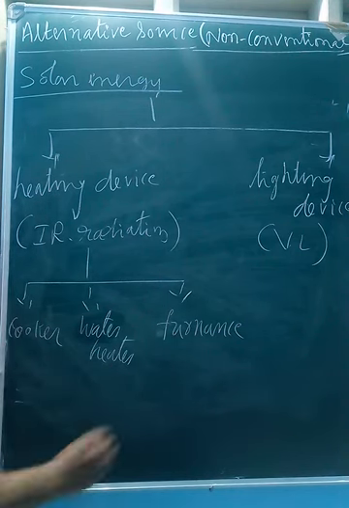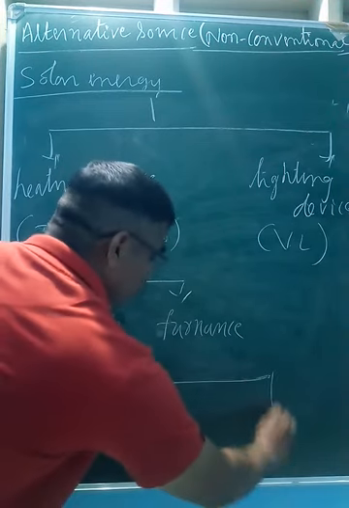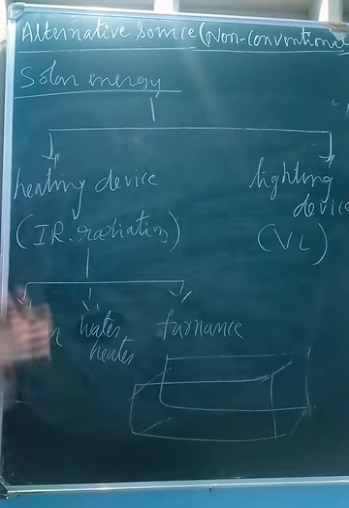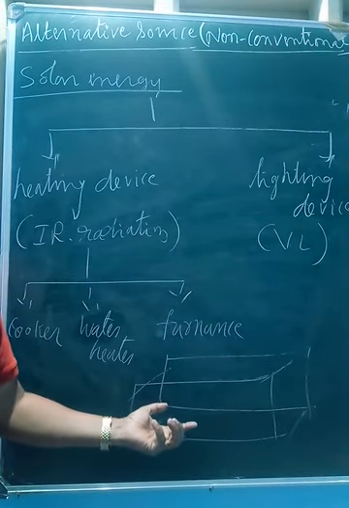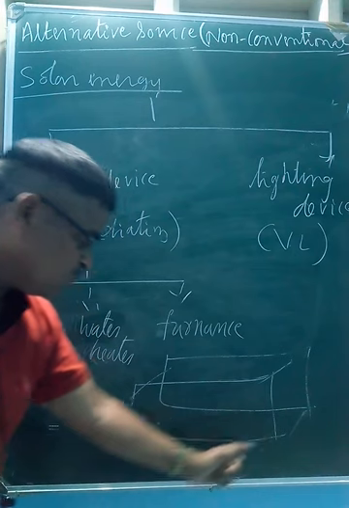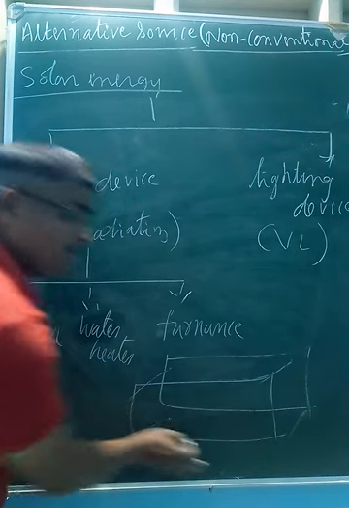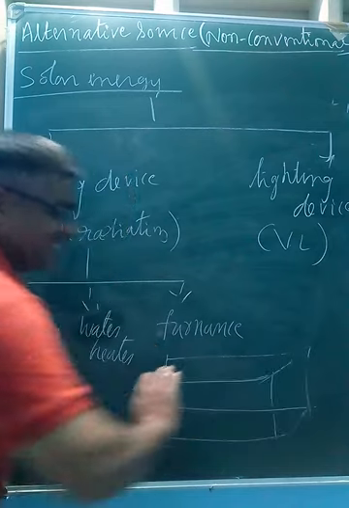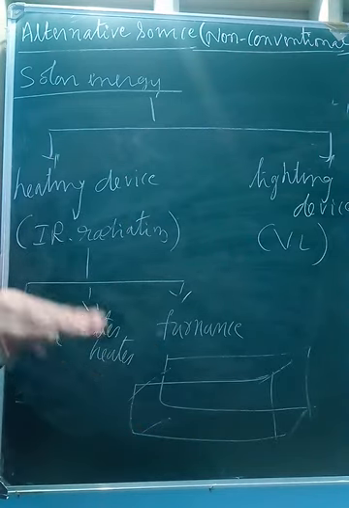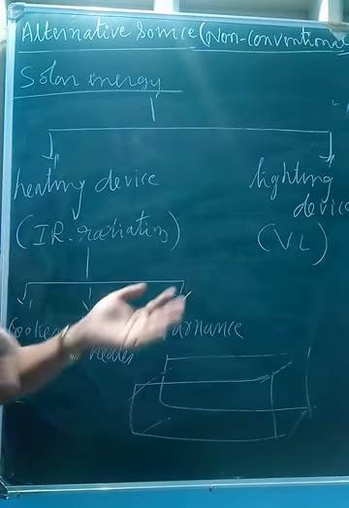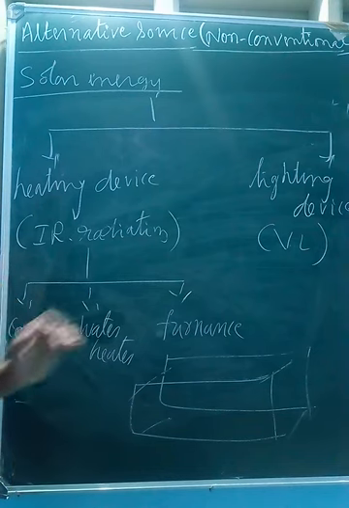What is a solar cooker? It is a cuboidal shaped container. It is made with insulating material like wood or metal, and it is completely black coated, outside and inside, everywhere. It is covered with a glass lid, because this glass lid will never allow the heat to go outside.